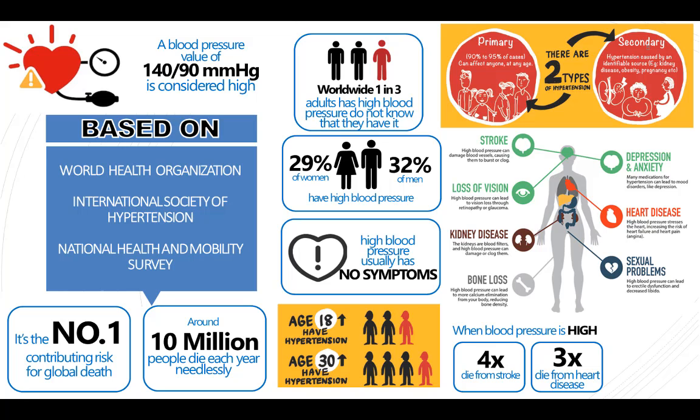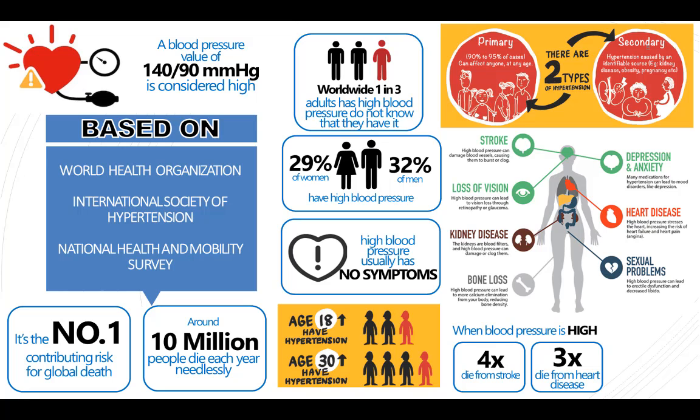There are 2 types of hypertension, primary and secondary. Primary makes up 90% to 95% of cases and can affect anyone at any age. Secondary hypertension is caused by an identifiable source, for example kidney disease, obesity, pregnancy, and so on. Hypertension can lead to stroke, loss of vision, kidney disease, bone loss, depression, anxiety, heart disease, sexual problems, and many more.